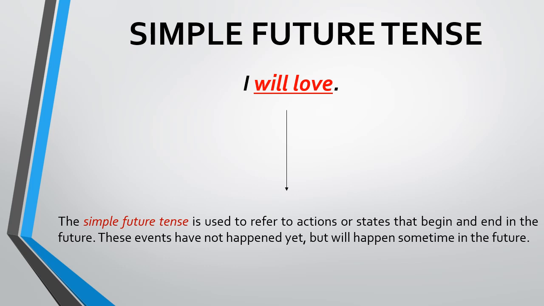The simple future tense is used to refer to actions or states that will begin and end in future. These events have not yet happened but will happen sometime in the future. I will watch Maidan tomorrow. So the action will take place in the future.